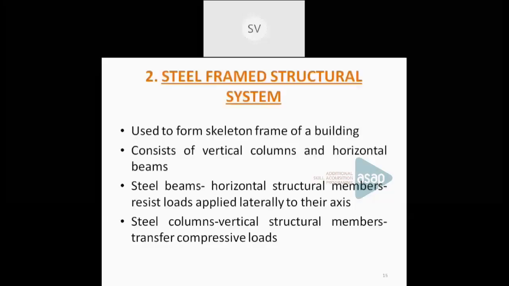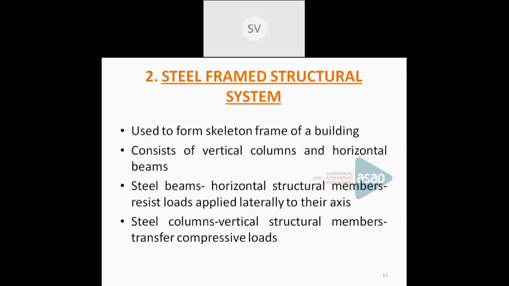Now the second one is the steel framed structural system. Steel framed structural system means the structural components are made of steel. That means every column, beam, slab, etc. is provided with steel. So rolled steel structural sections are mainly used for the steel framed structural system. You know what rolled steel sections are? Rolled steel sections can be a flat section, an I section, T section, channel section, angle section, etc. Any type of structural steel section can be used, depending upon the type of the building or the function to be served.